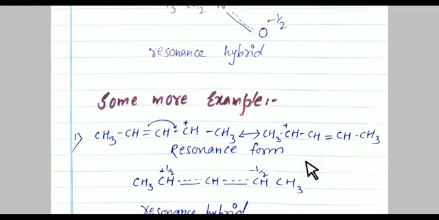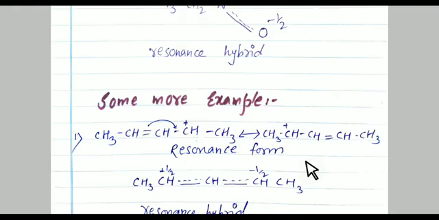In this example, movement of pi electrons towards a positive charge. Moving of electrons is compulsory for a resonating structure.